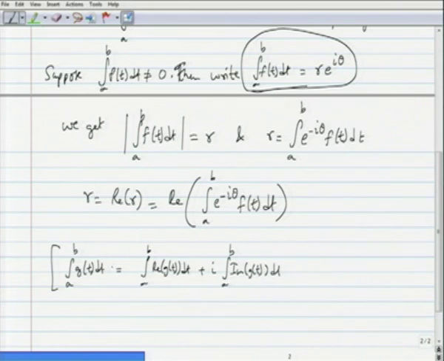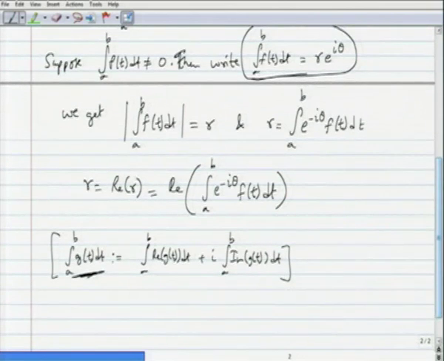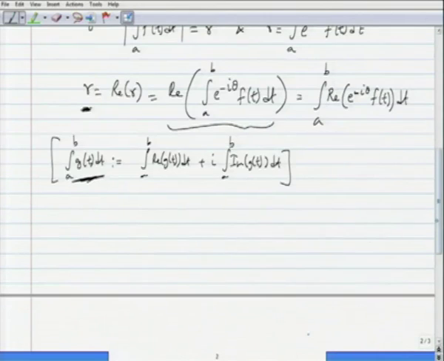This is how we have defined this integral. This complex integral can be written as the real part of the integration from a to b of the real part of the function inside, e power minus I theta f of t. So, the integrand here is the real part of e power minus I theta f of t dt.